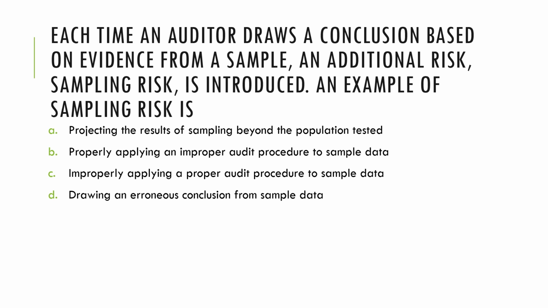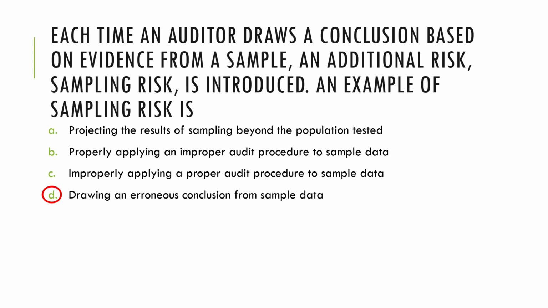Letter A, is sampling risk the risk born out of projecting the results of sampling beyond the population tested? Or B, is it properly applying an improper audit procedure to sample data? Or C, is it improperly applying a proper audit procedure to sample data? Or letter D, drawing an erroneous conclusion from the sample data? Sampling risk, of course, is letter D, right?